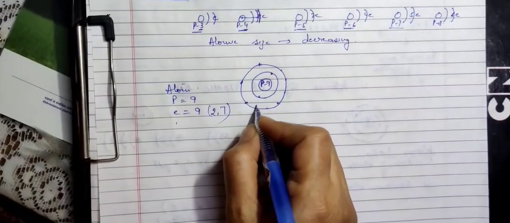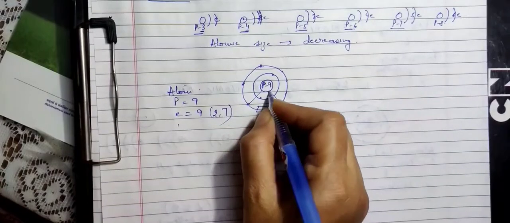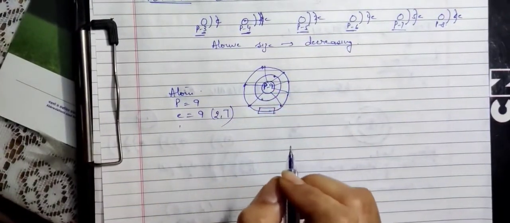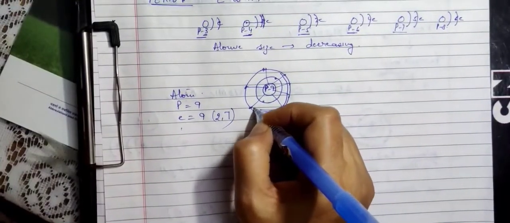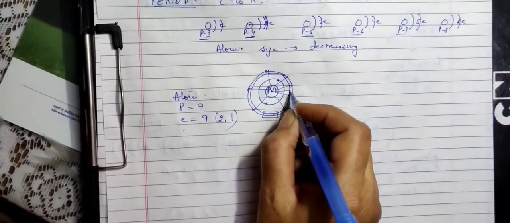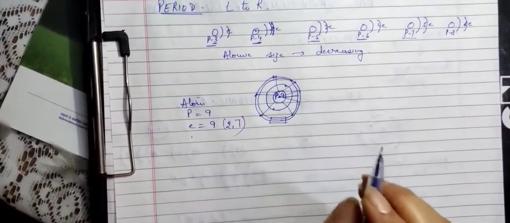Because there is a vacancy of one more electron over here, all the electrons are effectively pulled by the protons. As a result, the outermost shell gets a little closer to the nucleus and the size of an atom becomes smaller. As compared to the previous one, this size is smaller.